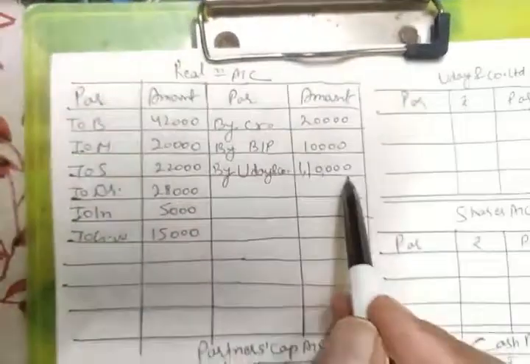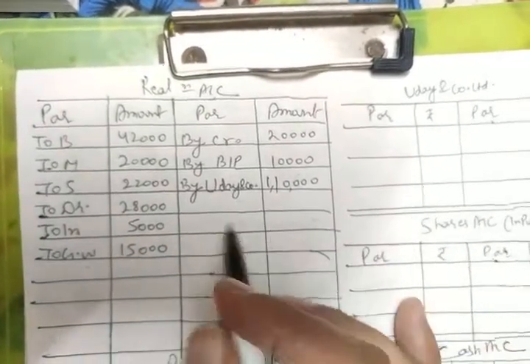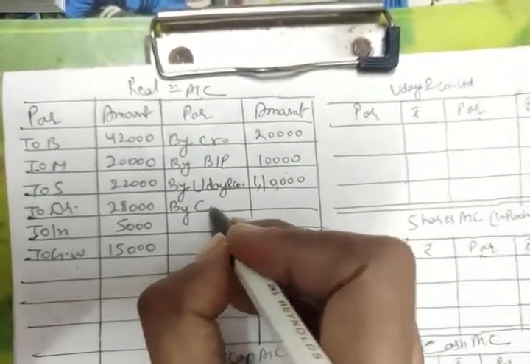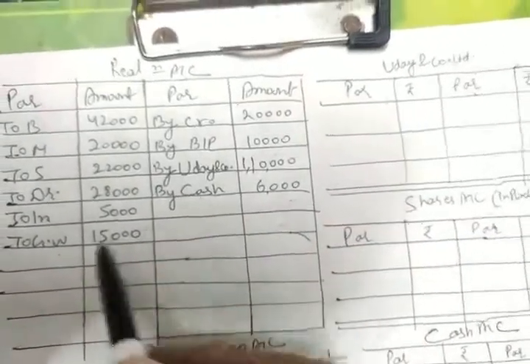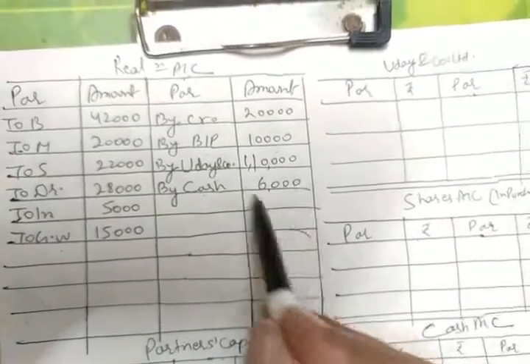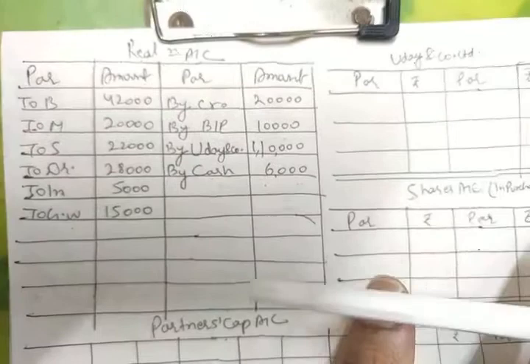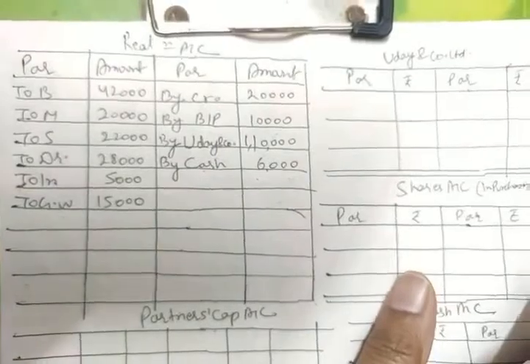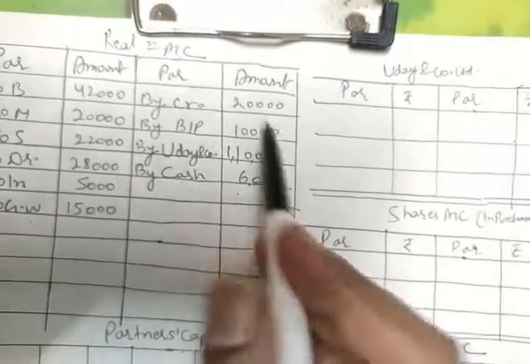Now what was left? See, under your purchase consideration, as I just told, all the assets are covered except your investment. And for that we had the information that the firm has sold the investment by themselves for 6,000 rupees. So that will be an entry by cash, because if we are selling the investment, we are going to get the cash, and we are getting the cash of 6,000. Okay. And we also had the information that they have paid Mr. Srinivasan's loan, and I told you that we will pay directly from the bank. So no entry here in your realization account. I believe all the entries here are done.